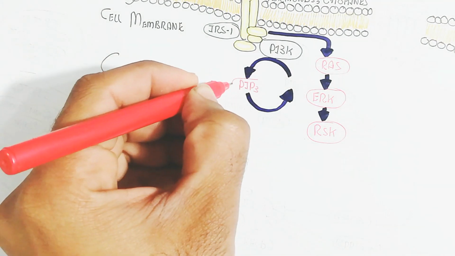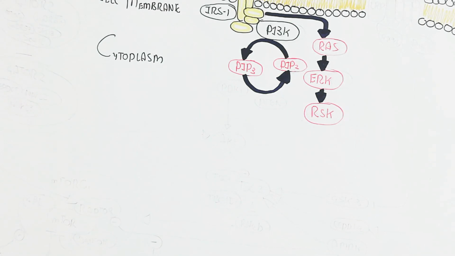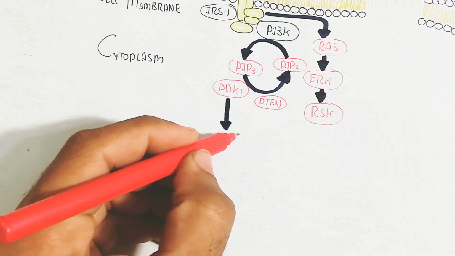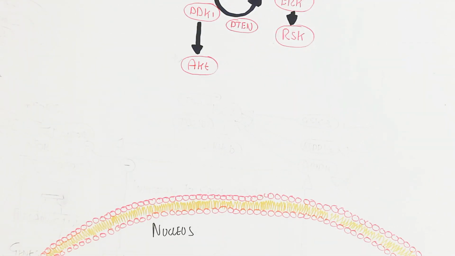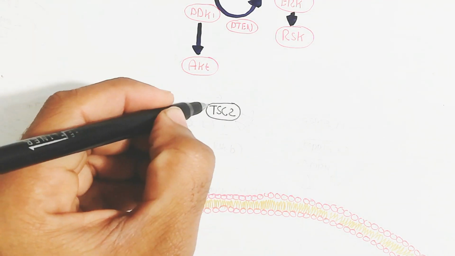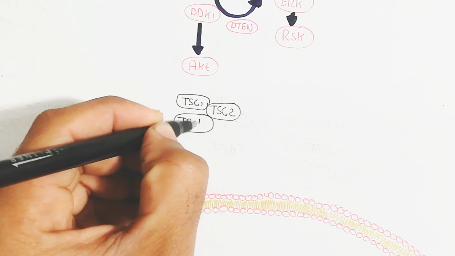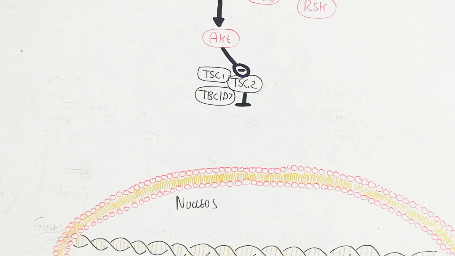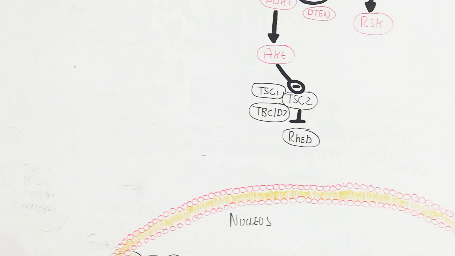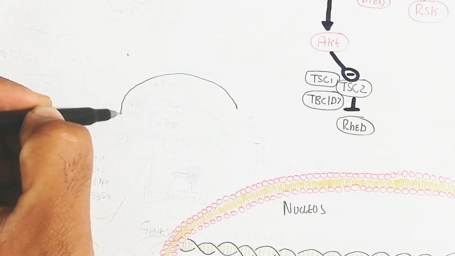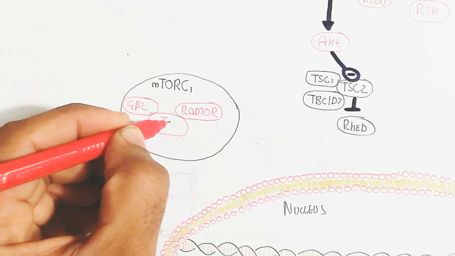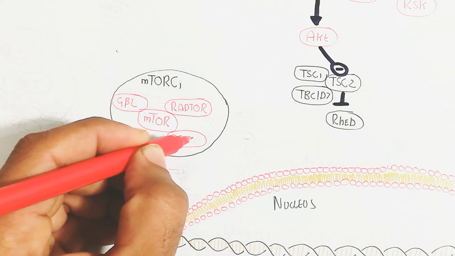So here PIP2 will convert into PIP3 through the PI3K pathway, the phosphoinositide 3 kinase. And in this way, the phosphoinositide-dependent kinase 1 will activate AKT, and AKT will inhibit the TSC2, TSC1 and TBC1D7 complex. After the inhibition, it will not inhibit RAP. When RAP is not inhibited, the uncontrollability will occur for the RAP protein, which will trigger the mTORC1 complex.